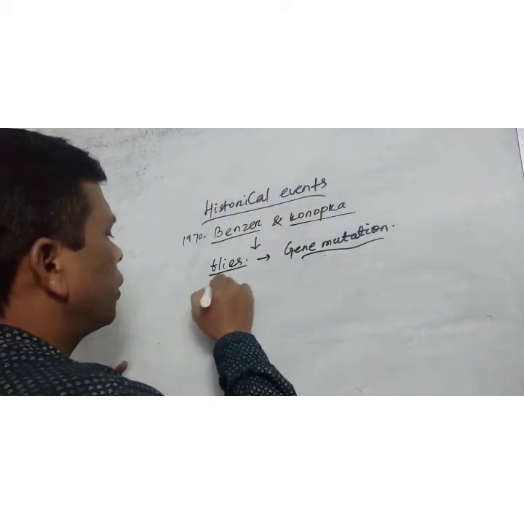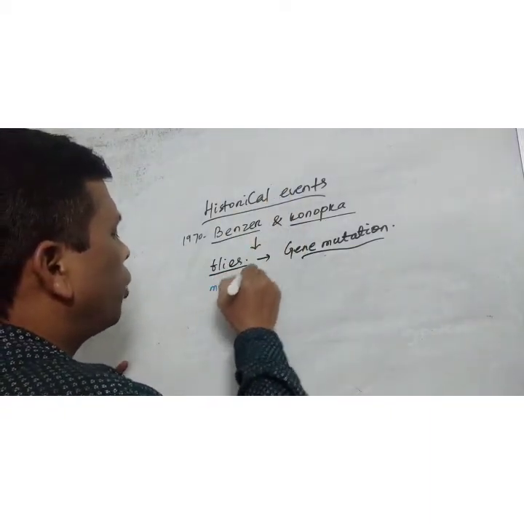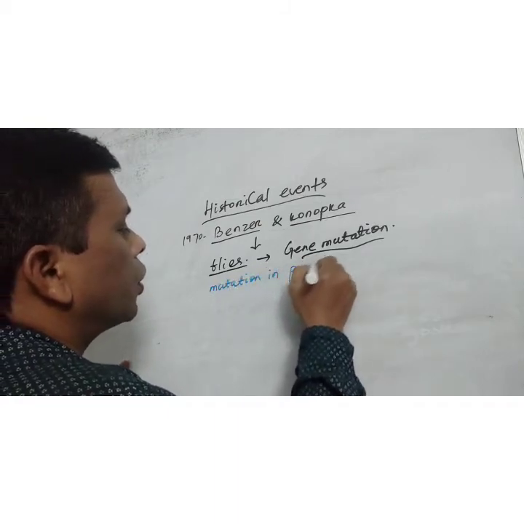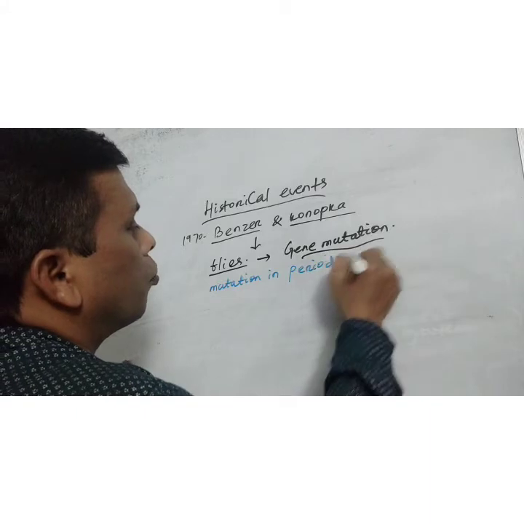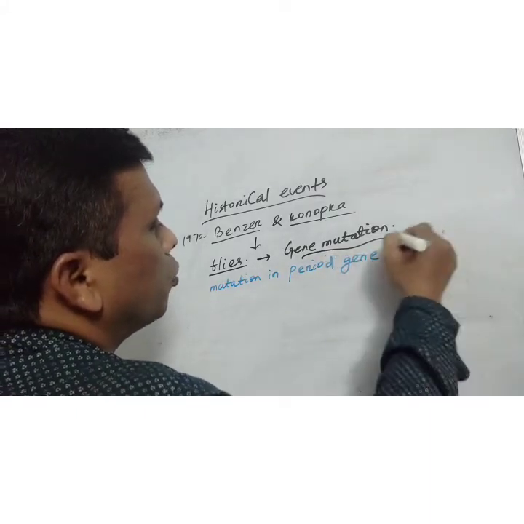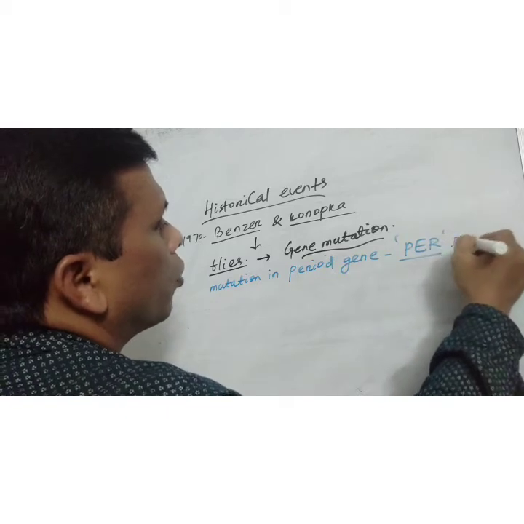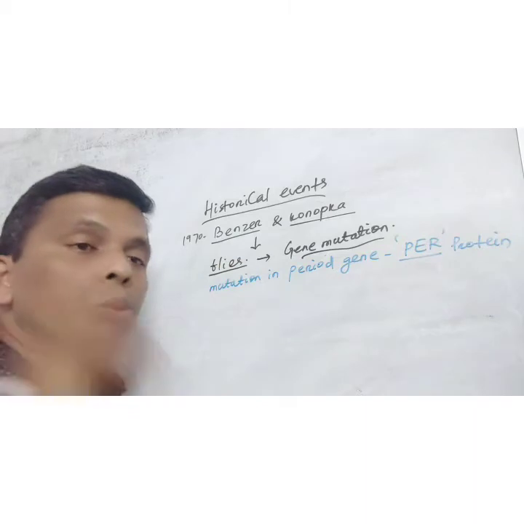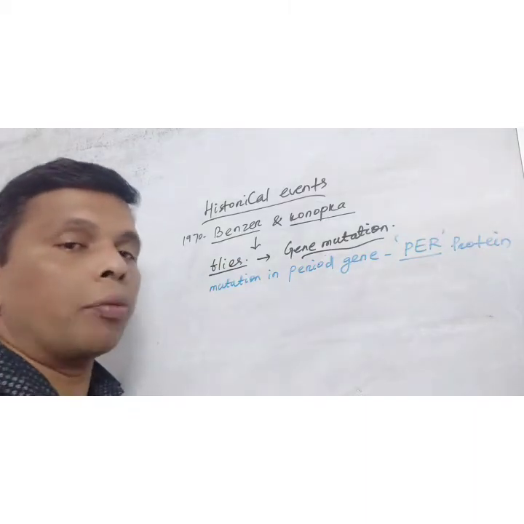which produces the period protein. When mutation is induced in it, what happened?